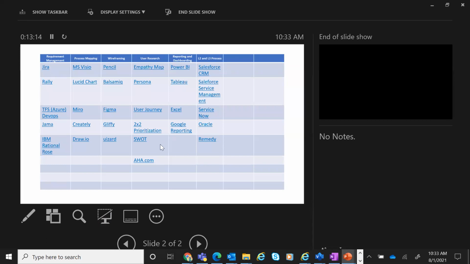SWOT analysis again is very old. SWOT analysis is mostly used for any sort of industry analysis, etc. Or for assessing a tool. Let's say wireframing tools, you are trying to do a SWOT analysis.